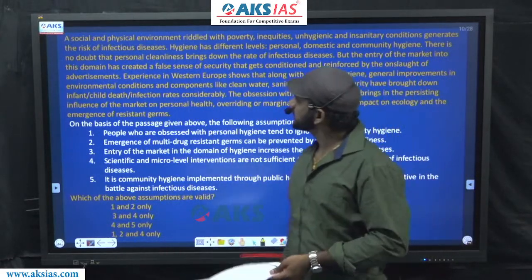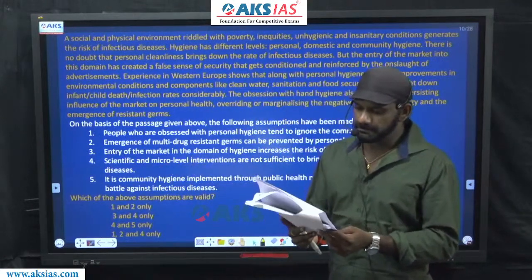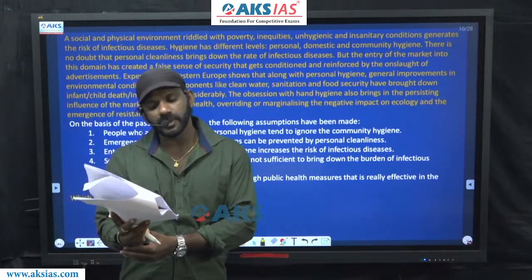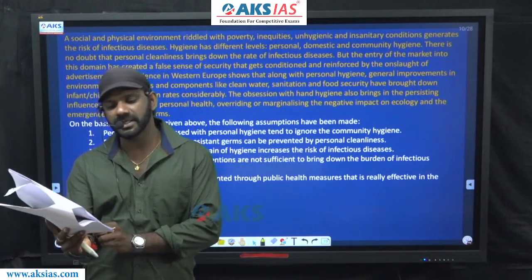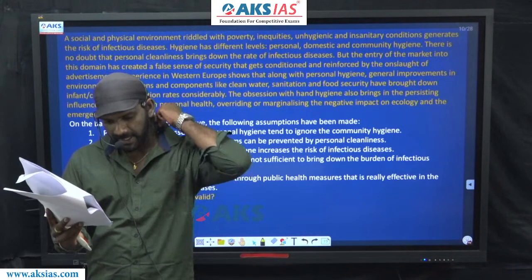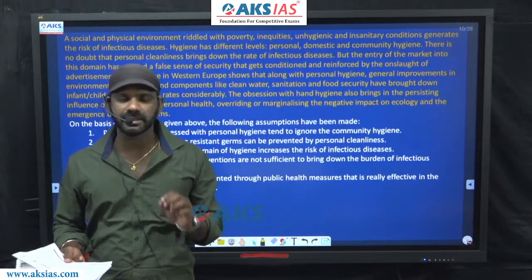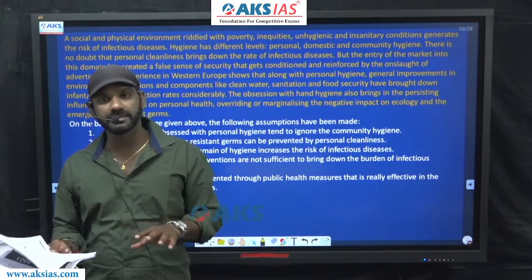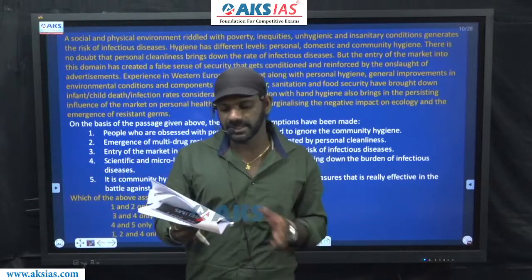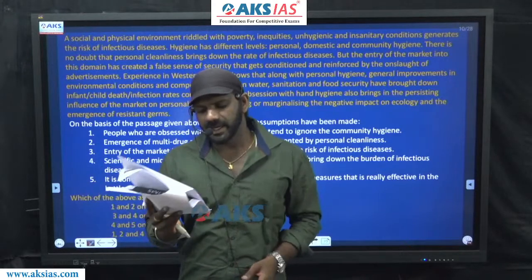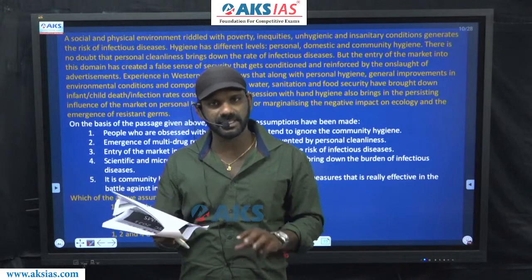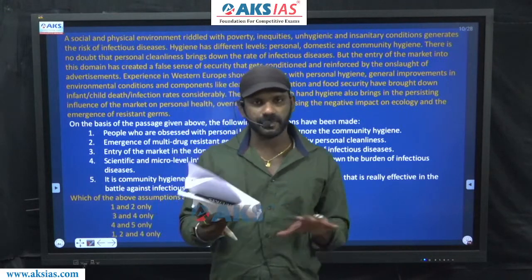I'll read the paragraph. A social and physical environment riddled with poverty, inequalities, unhygienic and insanitary conditions generates the risk of infectious diseases. Hygiene has different levels. Colon is called an apposition. So what those different levels are is given after the apposition. Hygiene has different levels. Personal, domestic and community hygiene. These are three different levels as per the paragraph.